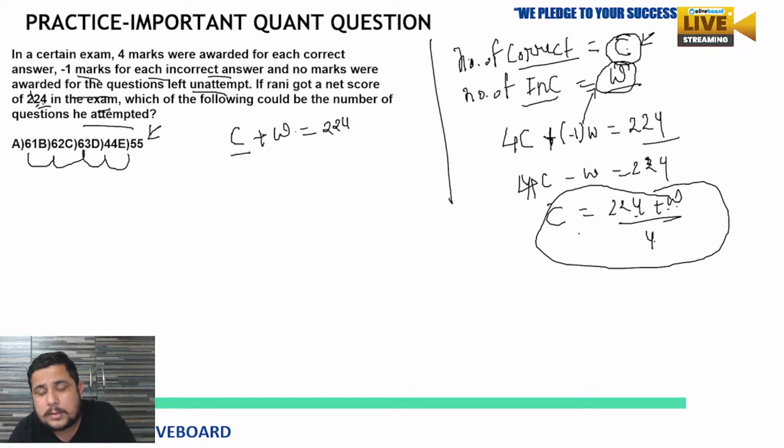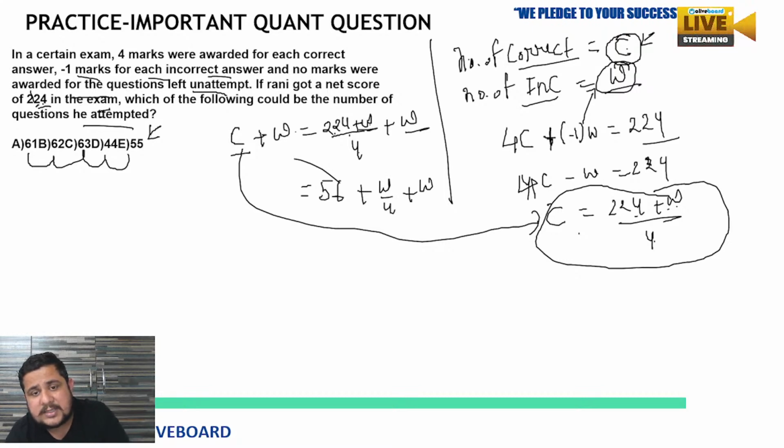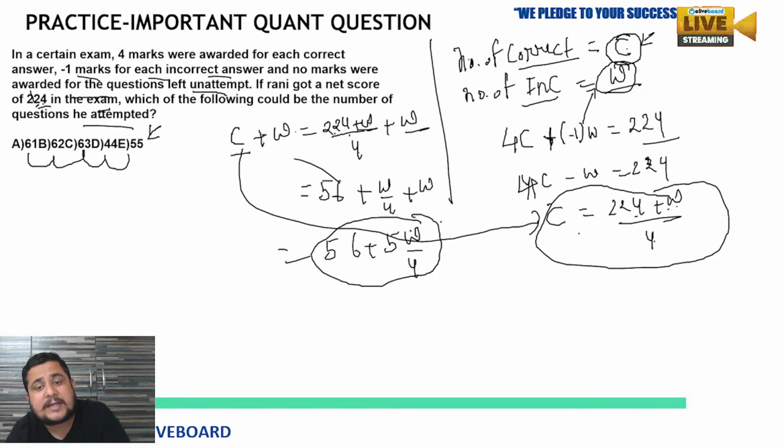So 224 plus W upon 4 plus W, because we have replaced the C with this value, which we got from the equation at the start. Now divide 224 by 4, so we'll get 56 plus W upon 4 plus W. So 56 plus 5W upon 4. This is the final expression which we are getting.